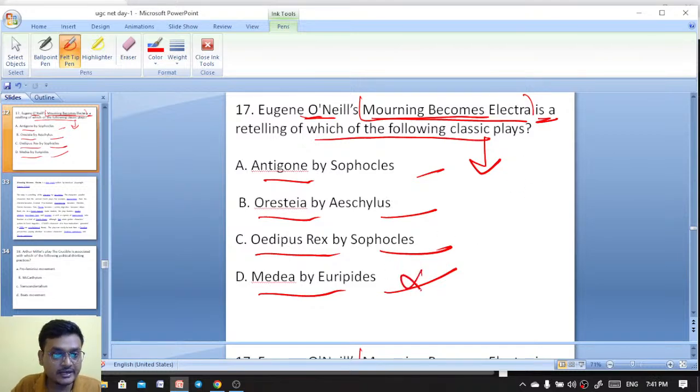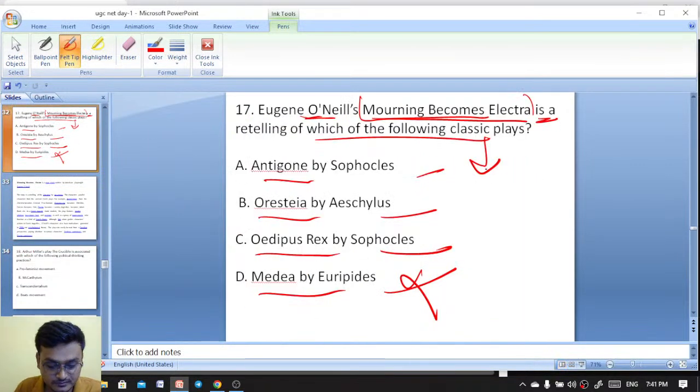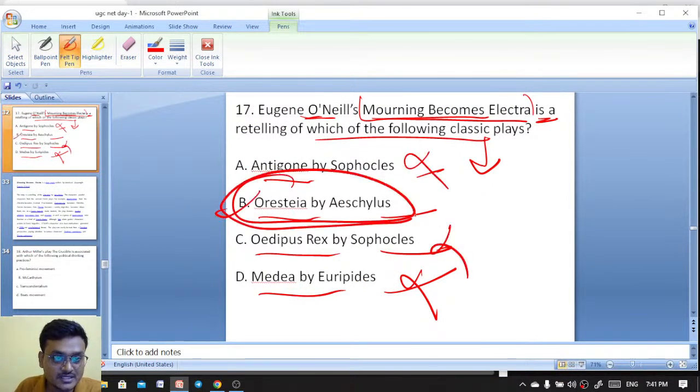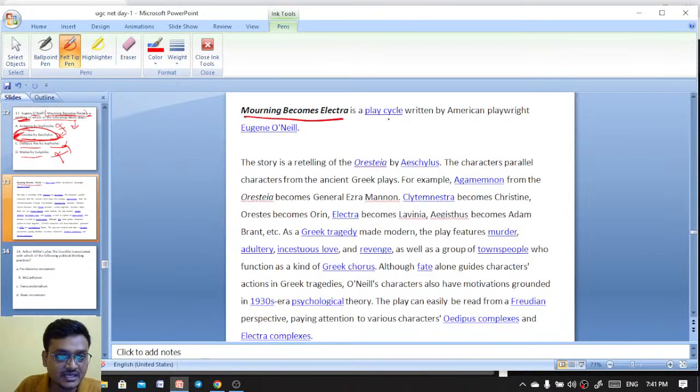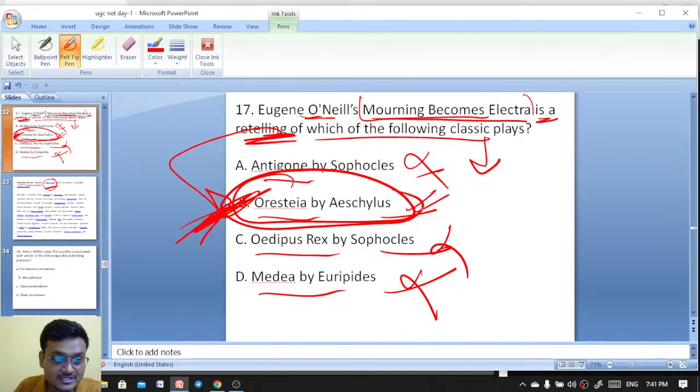Medea is not possible. Oresteia by Aeschylus, Antigone, Oedipus Rex. Which one? Okay, Antigone by Sophocles, we say. Here is the explanation. It is not Oedipus. It is not Antigone. It is the Oresteia by Aeschylus. Mourning Becomes Electra is a play cycle, and that's why it is the Oresteia by Aeschylus.